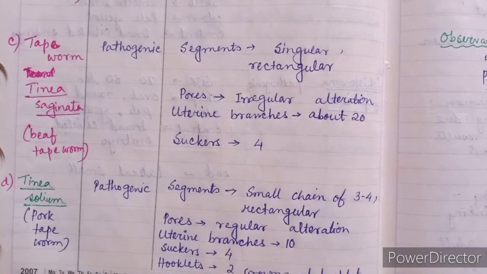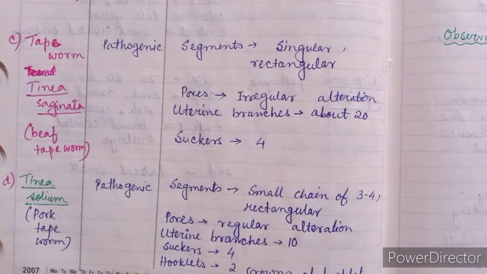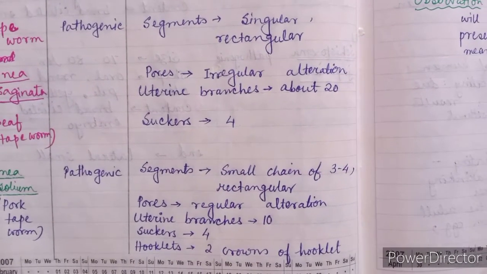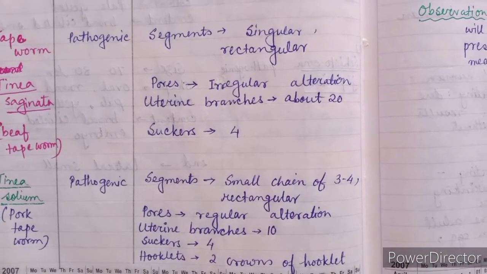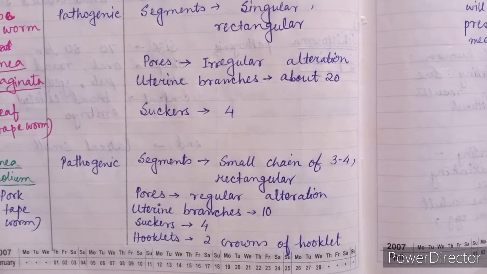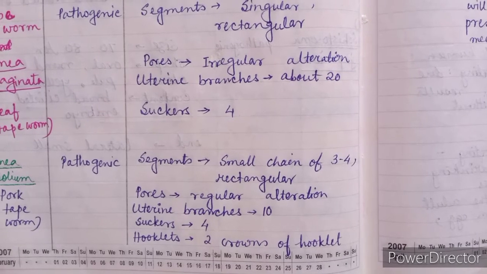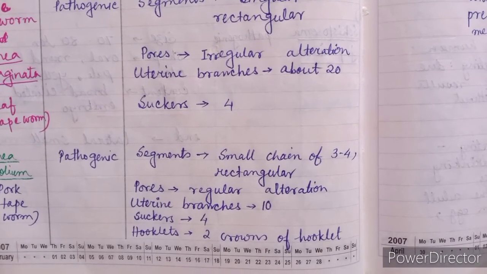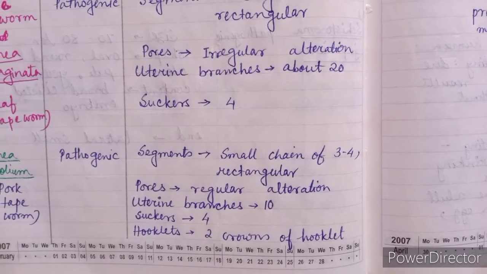And the last one is Taenia solium. This is pork tapeworm. This is also pathogenic in nature. Small chains of 3 to 4 segments. Rectangular. Pores are present at regular alternation. Uterine branches 10. Suckers 4. Hooklets, 2 crowns of hooklets are present.